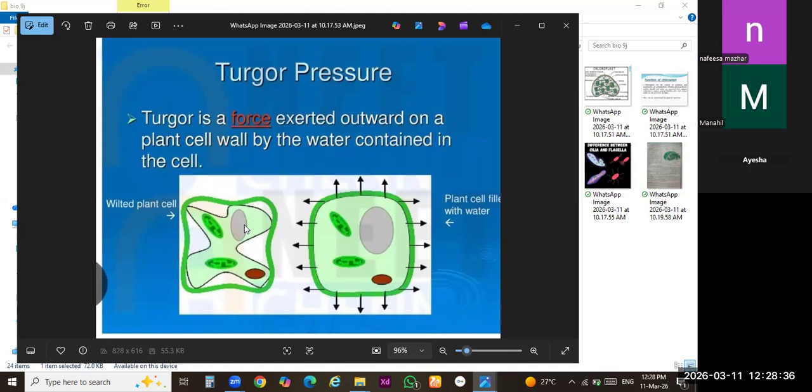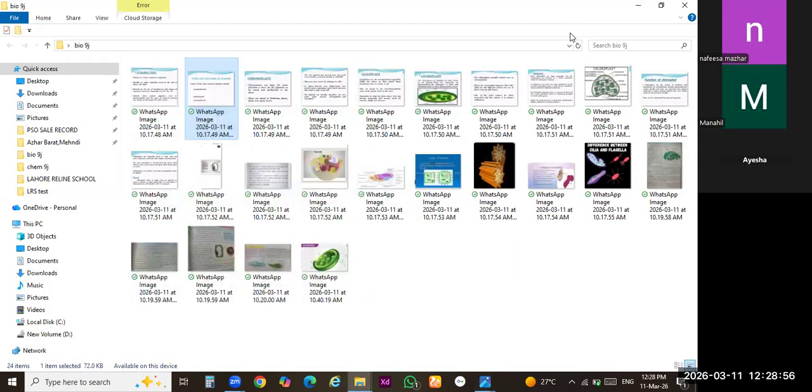Extra function of the vacuole inside the plant body: otherwise, it can also hold extra protein, lipids, extra food, extra toxic substances. It can also hold all these substances. Class 9, are you getting my point? Yes miss. Is there any confusion? You can ask.